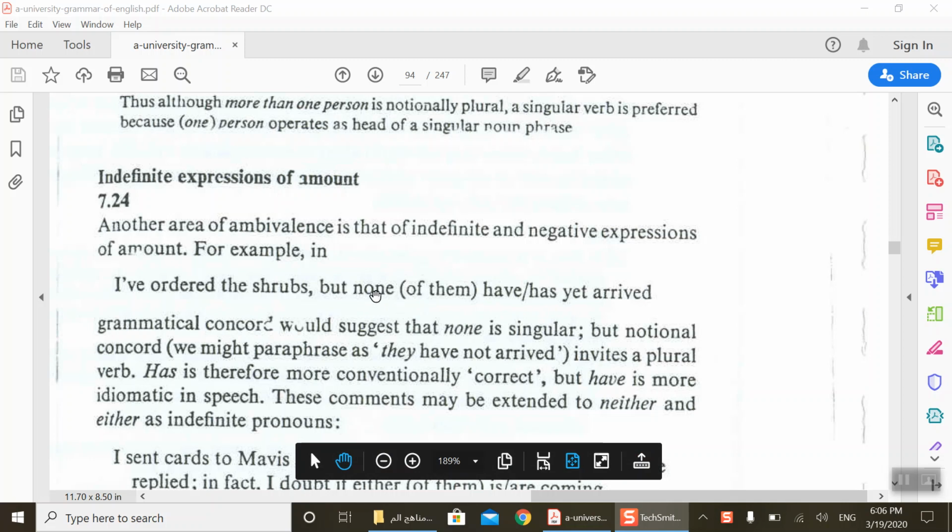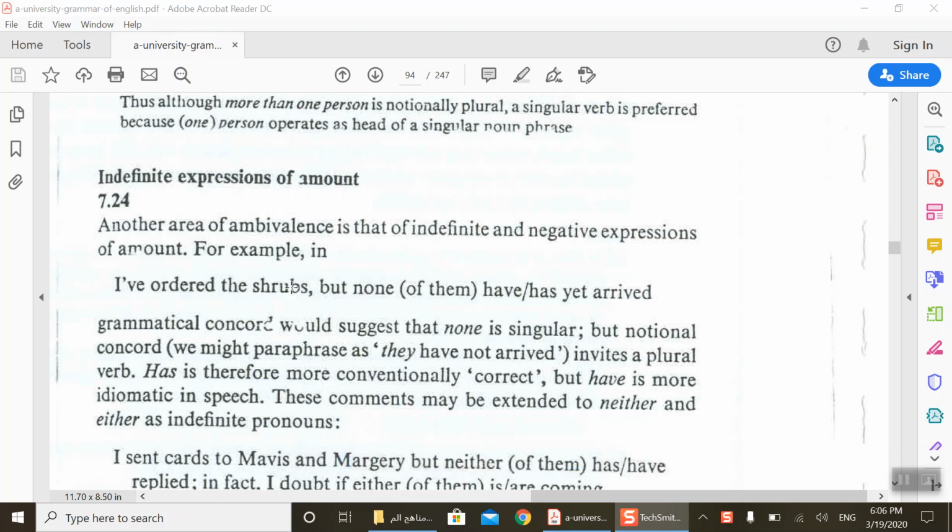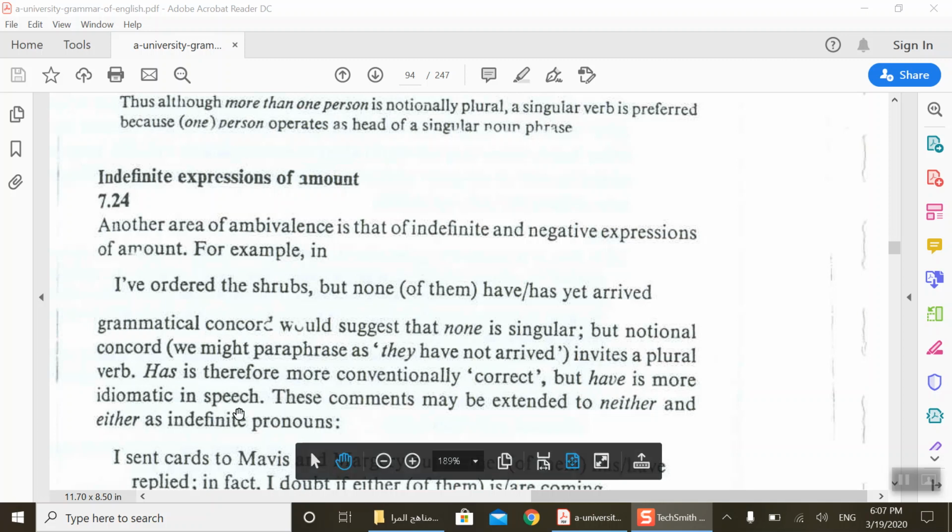Okay, here is the point. We are talking about concord. Grammatical concord would suggest that none is singular. But notional concord we might paraphrase as what? When we say none of them have arrived, we can paraphrase it: it means they have not arrived. It invites a plural verb. So has is more conventionally correct, but have is more idiomatic in speech.